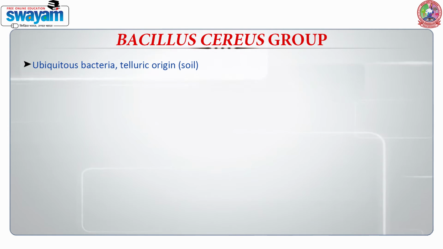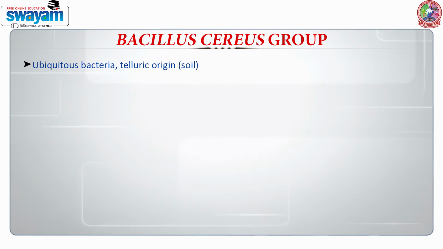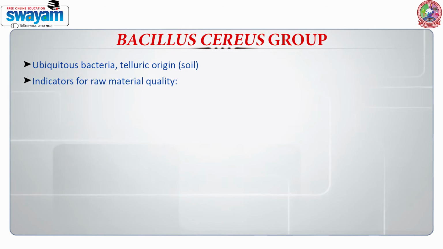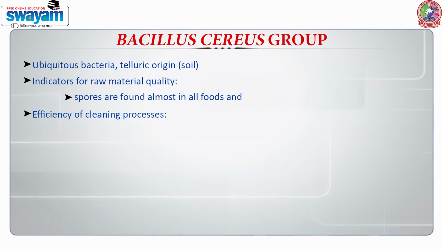We are coming over to the next group of microorganisms. They are Bacillus cereus. It's a very important group because these bacteria are ubiquitous in nature. They are found everywhere. They come from the soil and usually they are the indicators for raw material quality as they are found almost in all foods. They can be used as a marker to find out the efficiency of cleaning processes.